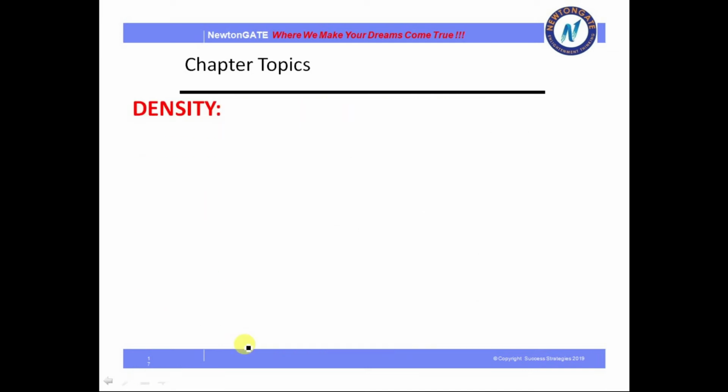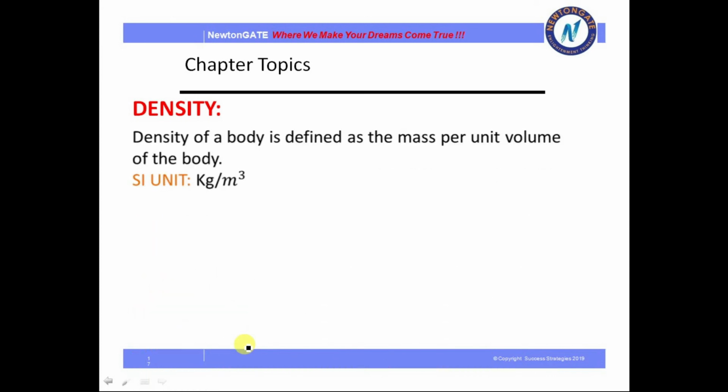Next is density. Already I have told you what density is. Density of a body is defined as mass per unit volume of the body. The SI unit is kg per meter cube. What is the density of water? This is 1000 kg per meter cube. This is very easy to remember. In your question it may or may not be given, so you just remember this.